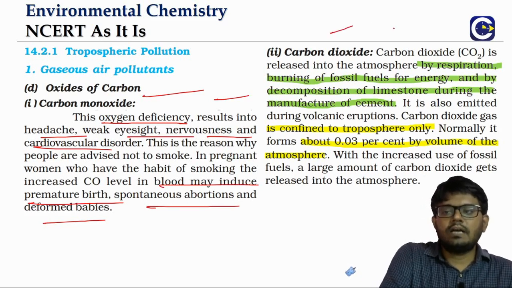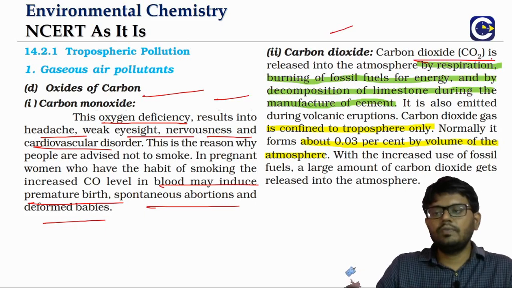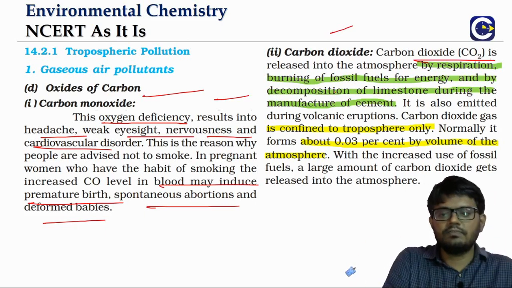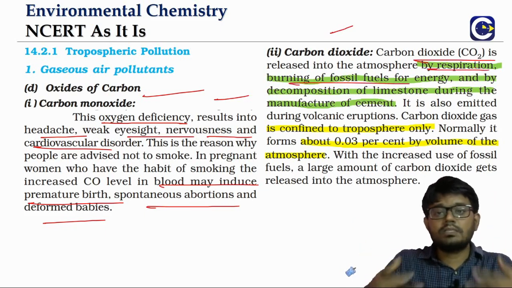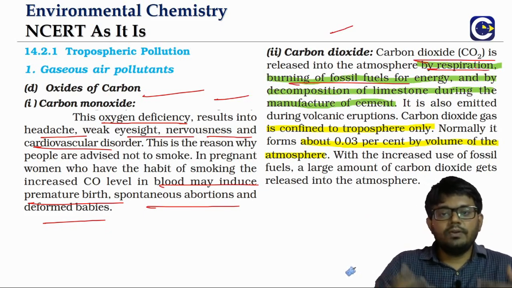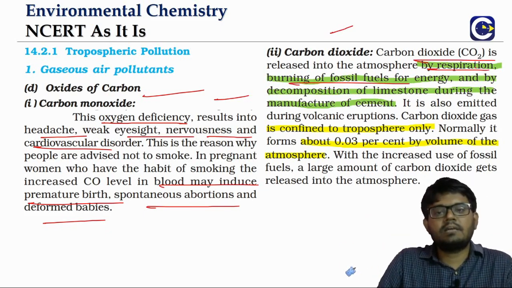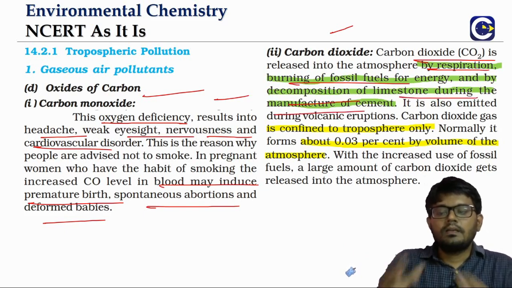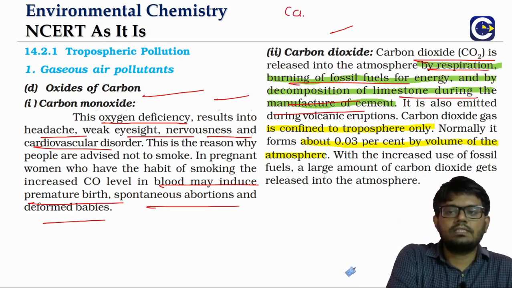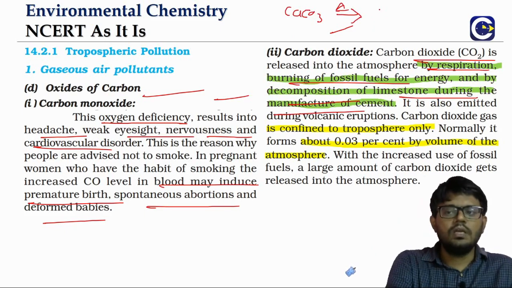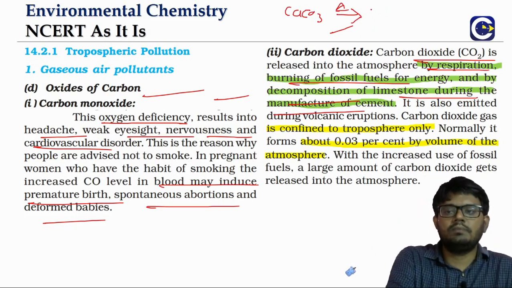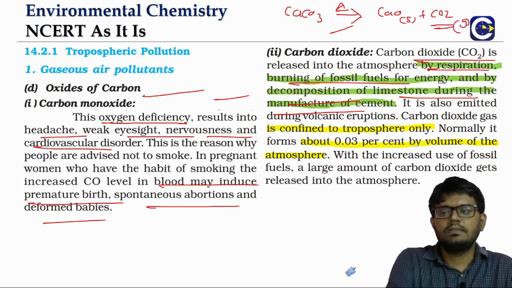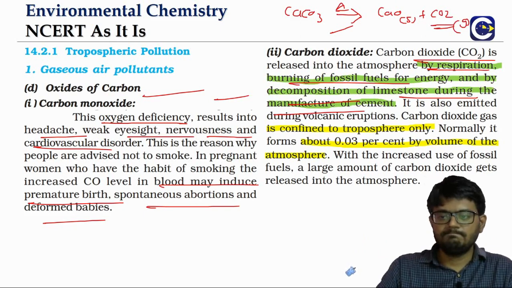The other oxide of carbon is carbon dioxide. So how do we get it? Yes, by the combustion or burning of the fossil fuels we will get it, and also it will come because of respiration. Because when we do respiration, what is the product of the respiration? It is carbon dioxide, right? And also because of the decomposition of the limestone. What is limestone? Calcium carbonate. In various industrial processes, like even in the manufacture of cement, we will basically do what? Decomposing of the limestone. So it will give us what? Calcium oxide solid and CO2 gas. So that will come in the decomposition of the limestone.